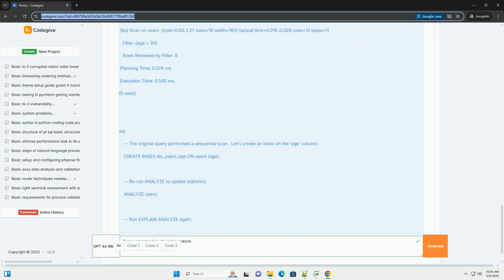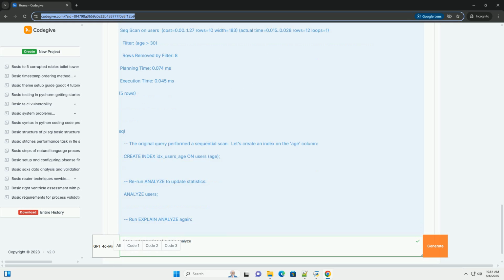Indexing strategies. If a query is performing a sequential scan instead of using an index, it could mean no index exists on the columns used in the where clause. Or the planner estimates that a sequential scan is cheaper than using an index, for example if the query selects a large percentage of the table's rows.